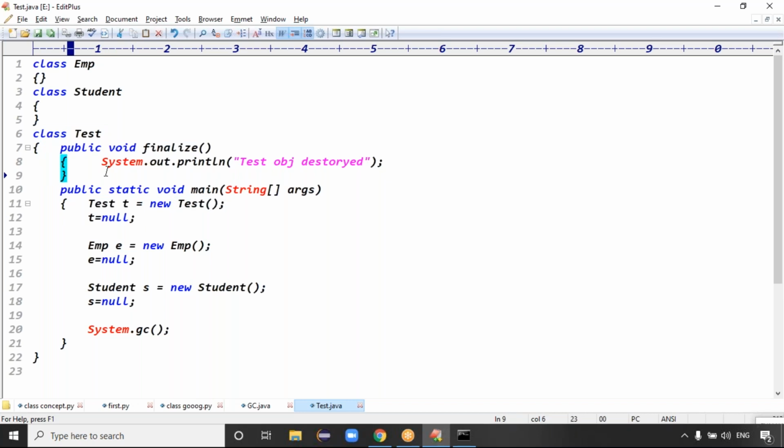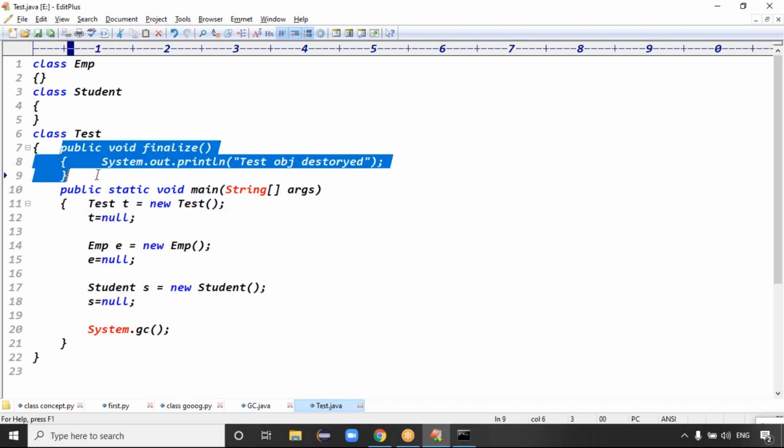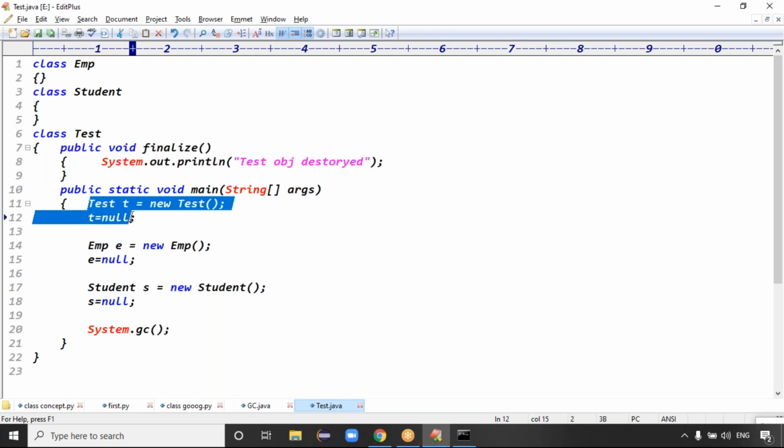If the employee object is destroyed, the Employee class finalize method gets executed. If the student object is destroyed, the Student class finalize method gets executed. Don't think that only one class's finalize method runs. Whichever object is destroyed, that class's finalize method gets executed.